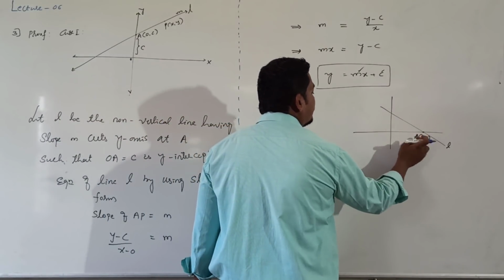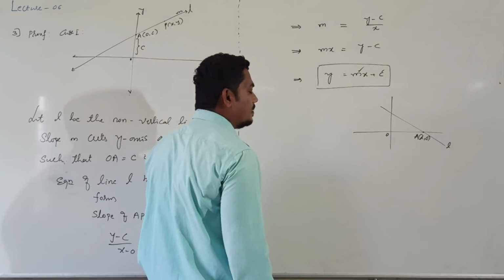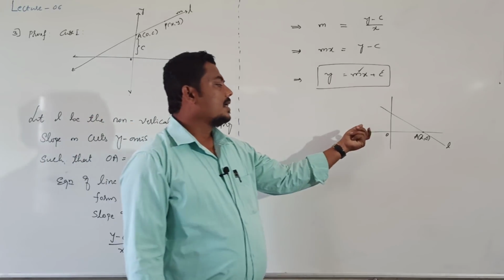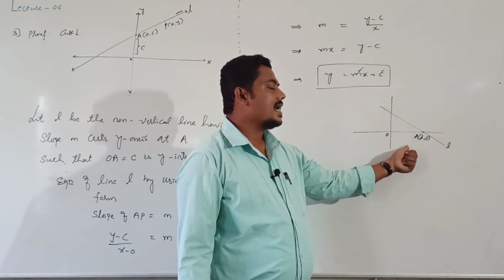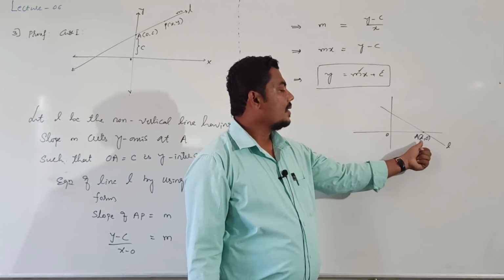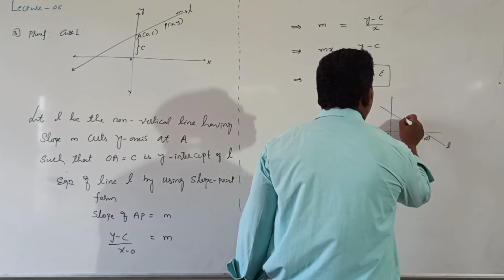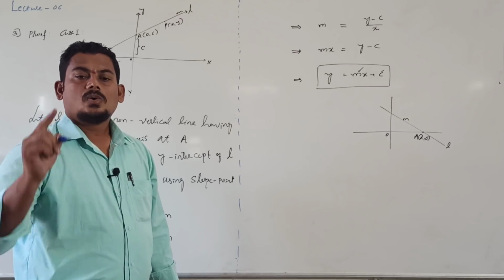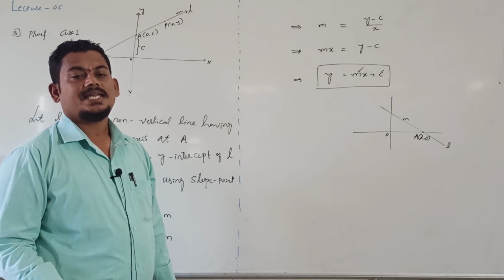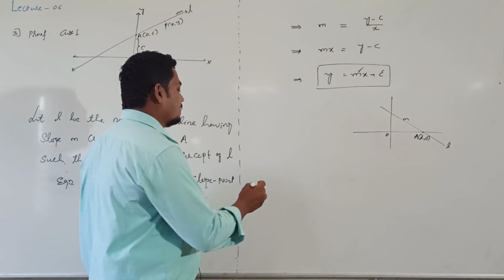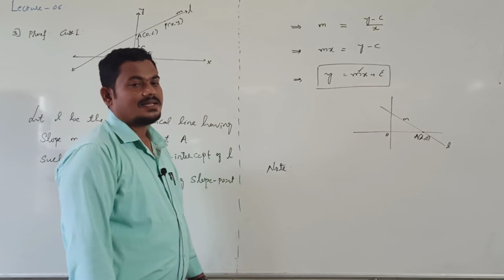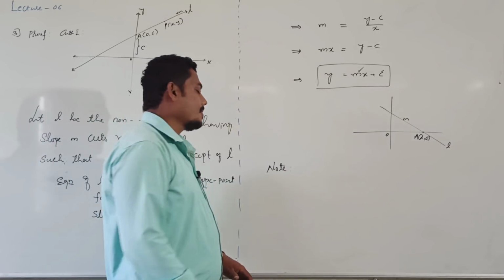This is the x intercept of the line L, which intersects the x axis at A with slope small m. Equation of line L whose x intercept is d with slope small m. Take this as a note. Proof is not necessary, or else you can do the proof.